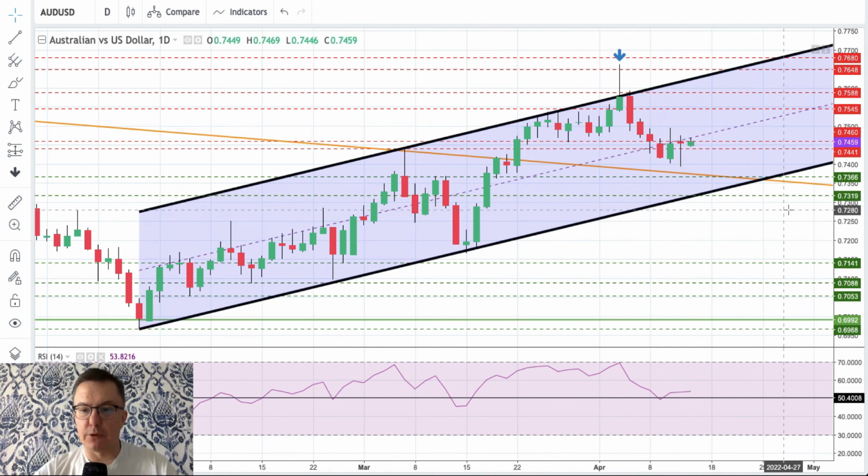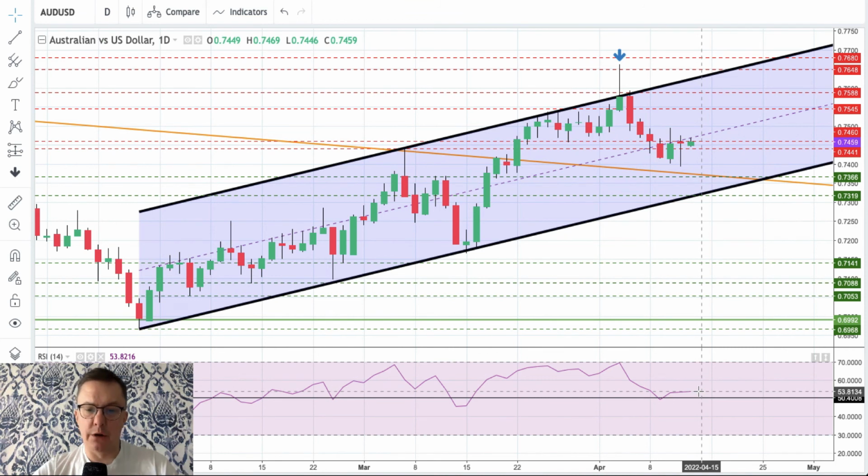The horizontal support is seen at 0.7363 and 0.7319. So this is the current situation on the Australian dollar. It's back in the ascending channel. It's still above the long-term trend line. It's still inside the positive bullish territory on RSI, so the sentiment is still kind of bullish.